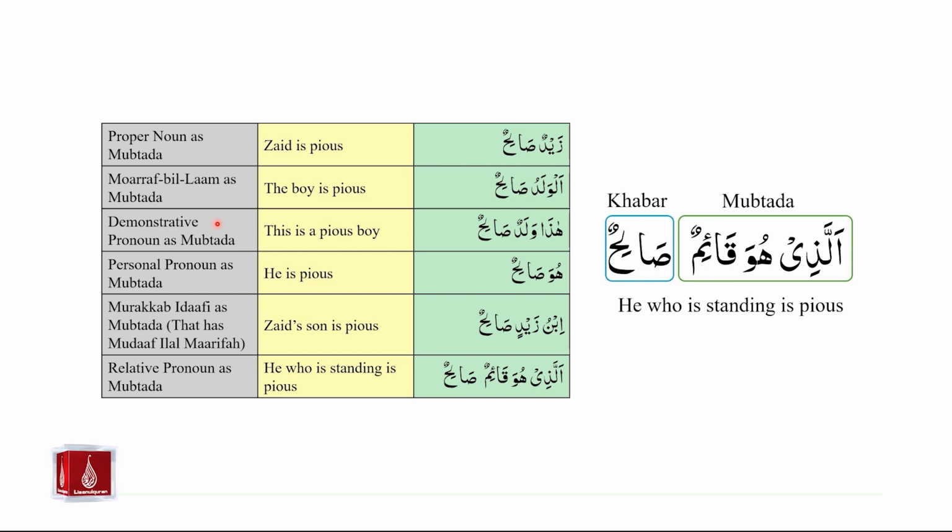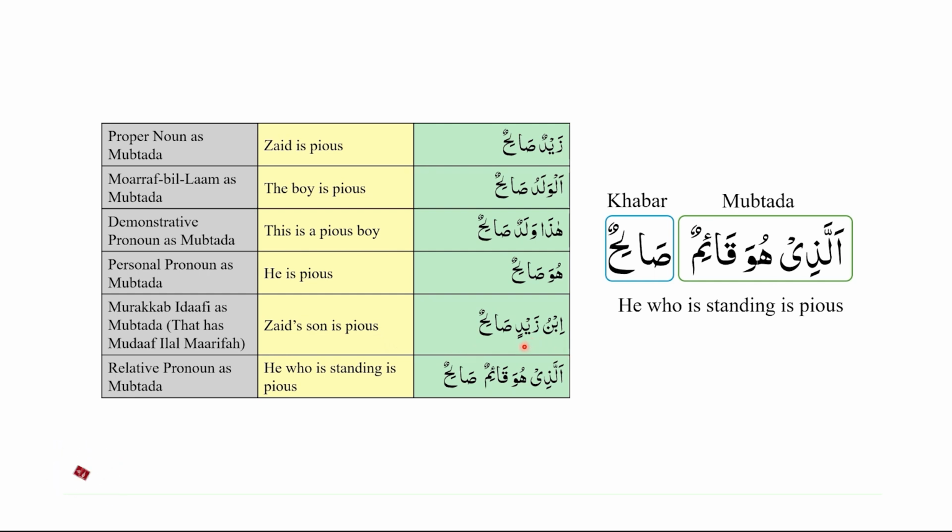In the case of al-waladu salihun, al-waladu is mubtada, salihun is khabar. Demonstrative pronoun as mubtada or ism ishara as mubtada. Haza waladun salihun. This is a pious boy. Personal pronoun as mubtada. Huwa salihun. He is pious. Murakkab izafi as mubtada, which has mudaf ilal marifa. Ibnu Zaidin salihun. Zaid's son is pious.